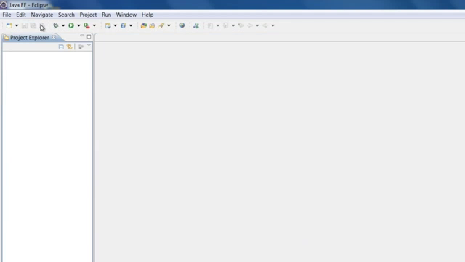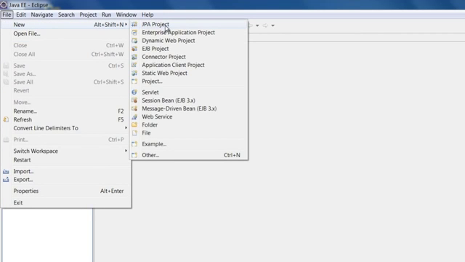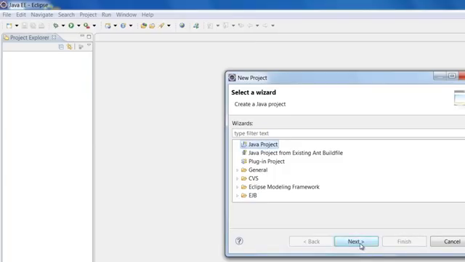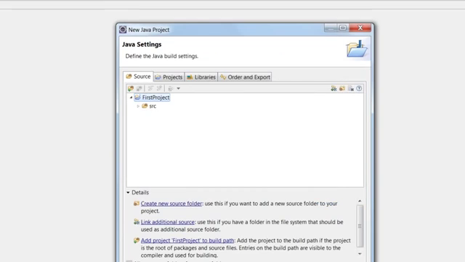You can close the welcome screen. The very first thing that you have to do is create a project. So let us click on File, New, and then here select Project. Now we want to create a Java project. So select Java project and click Next. Here we can give any project name. I'm just going to name this project first project. Now you can keep everything as it is, like use default location and the environment is Java 1.7. Click next and then you can click finish.